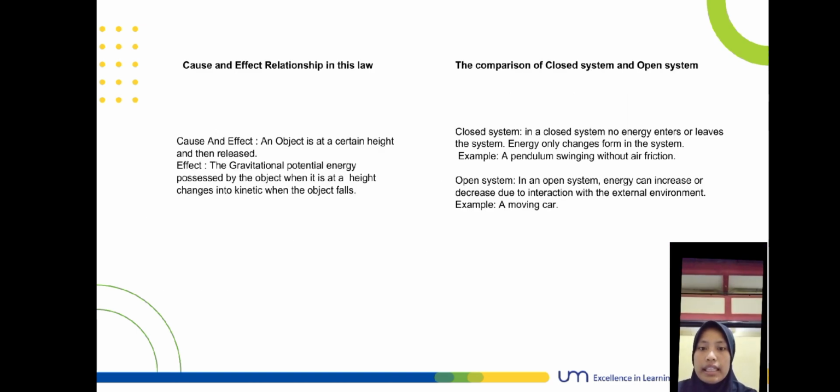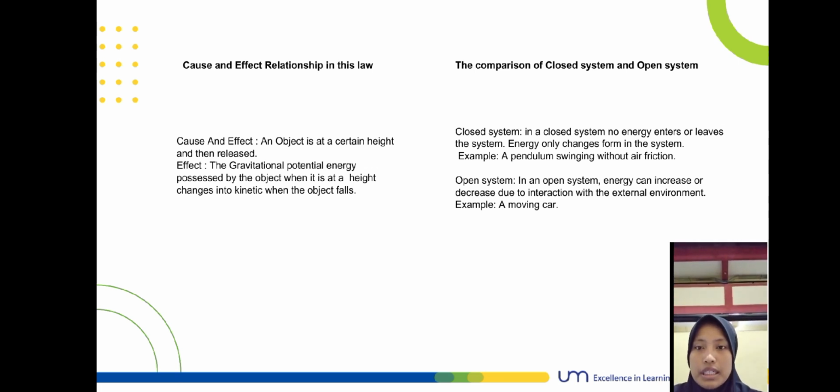For this slide, I will explain the cause and effect relationship in this law. We have the cause: an object is at a certain height and then released.